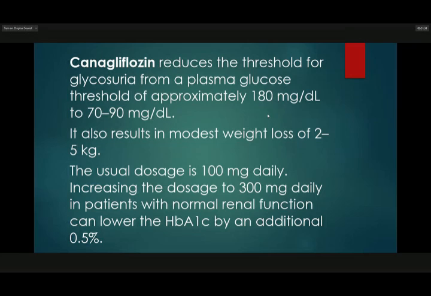It also results in modest weight loss of 2 to 5 kilograms. The usual dosage is 100 milligrams daily. Increasing the dosage to 300 milligrams daily in patients with normal renal function can lower the HbA1c by an additional 0.5%.